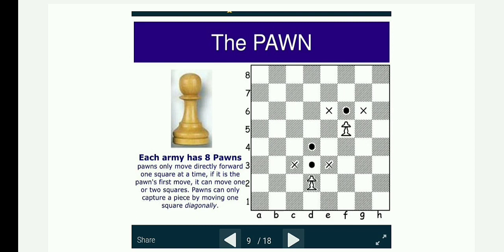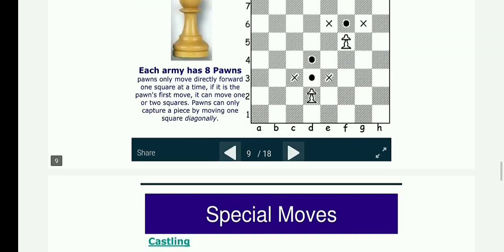Next, a pawn moves forward to the unoccupied square immediately in front of it in the same file, or on its first move it may advance two squares along the same file, provided both squares are unoccupied, as in this diagram. A pawn may capture an opponent's piece one square diagonally in front of it in the adjacent file by moving to that square. The pawn has two special moves: en passant capture and promotion.